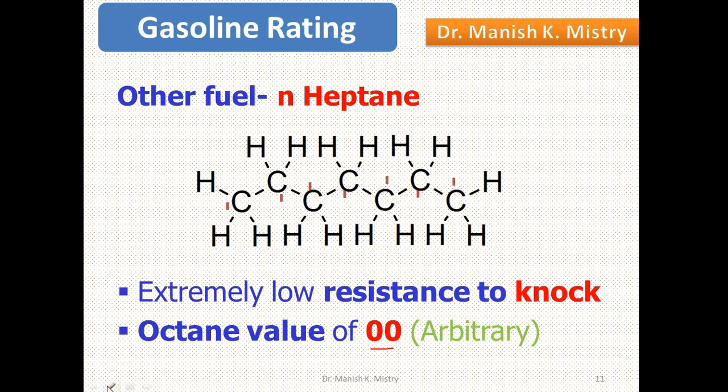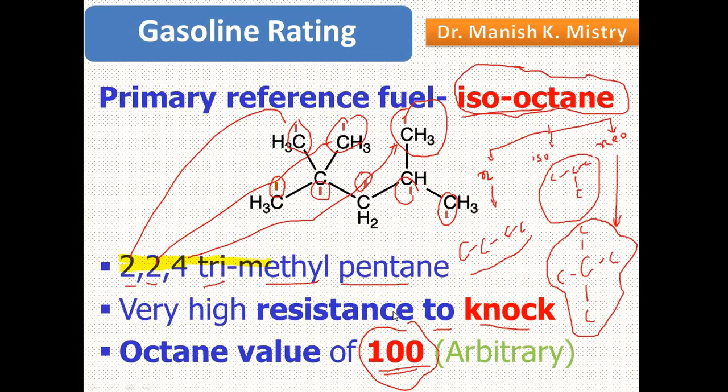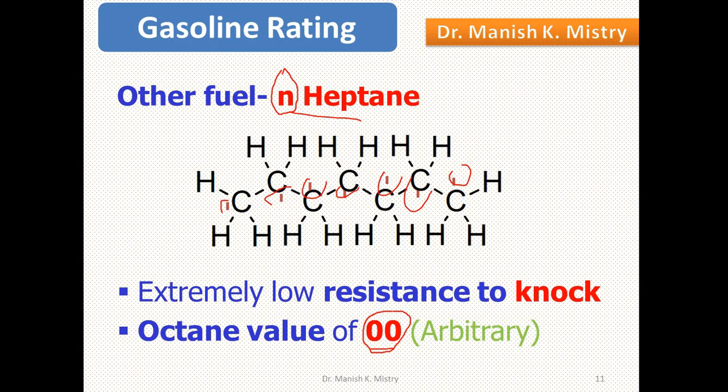The other fuel is N-heptane. In N-heptane, 7 carbons are there, which is why it is called heptane. And why is it N? Because all are in a linear chain structure. N-heptane has the highest tendency towards knocking. That's why an arbitrary value of 0 is given to N-heptane. So isooctane has the value 100 and N-heptane has the value 0.